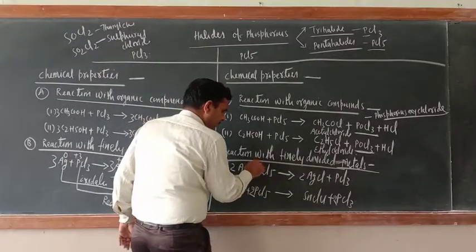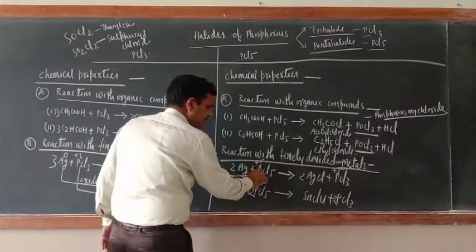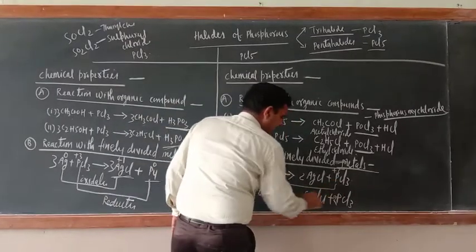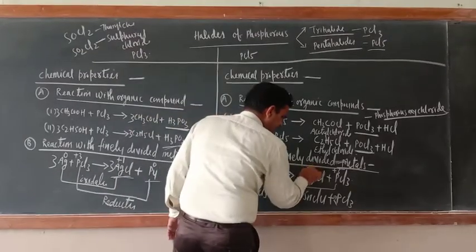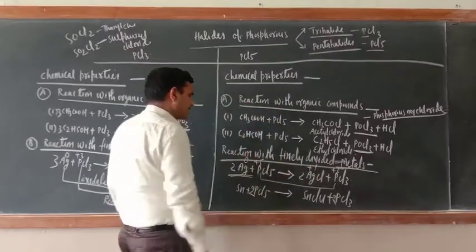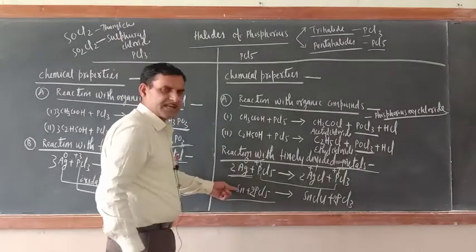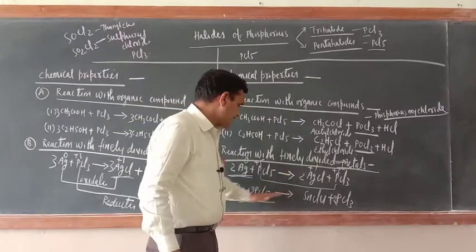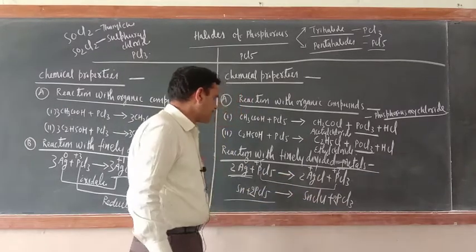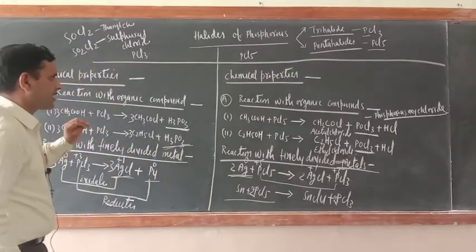Here phosphorus is plus 5, here phosphorus is plus 3. So this is undergoing reduction, hence oxidizing agent. Now silver is 0, silver is here plus 1, undergoing oxidation, hence reducing agent. Same way Sn also, Sn means stannum, tin. This will also react, giving SnCl4 and PCl3. So in the chemical property, basically these two reactions are there.